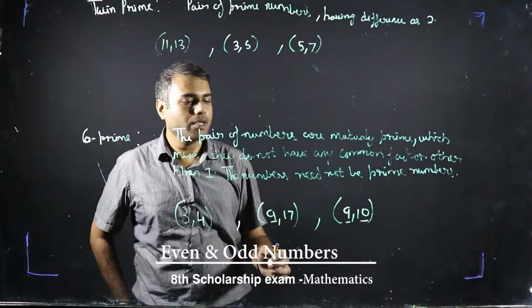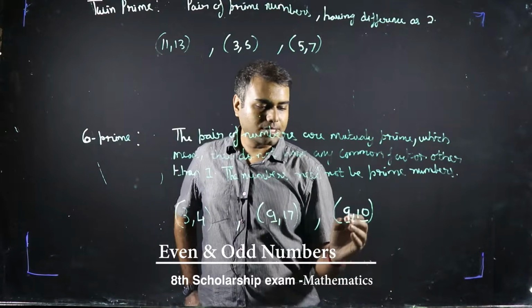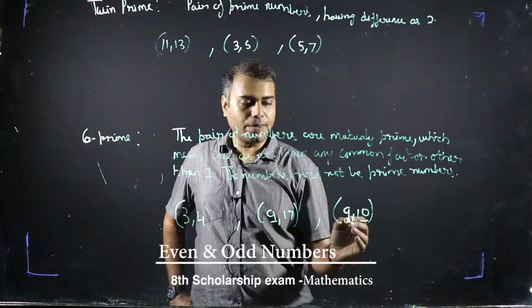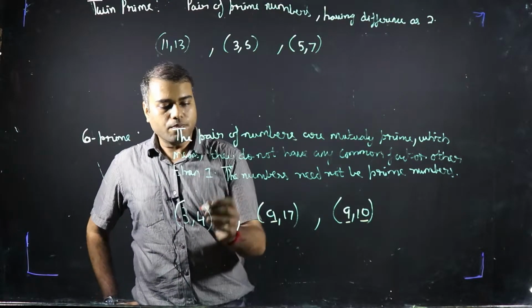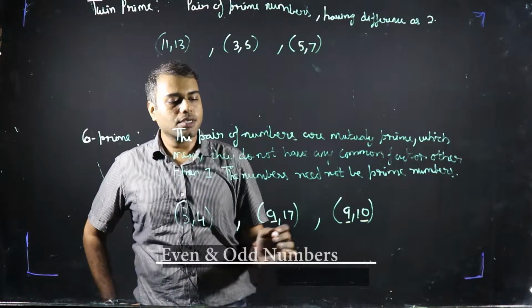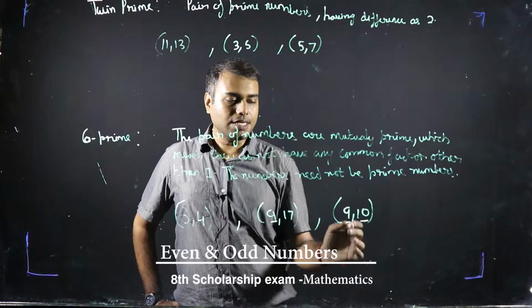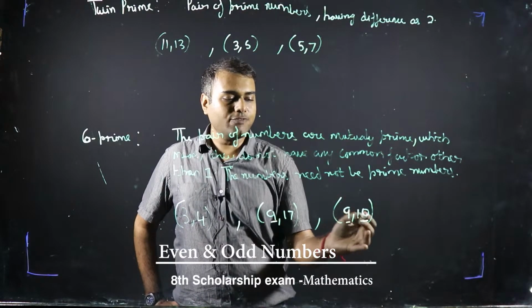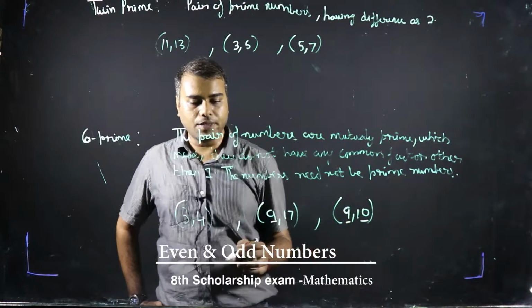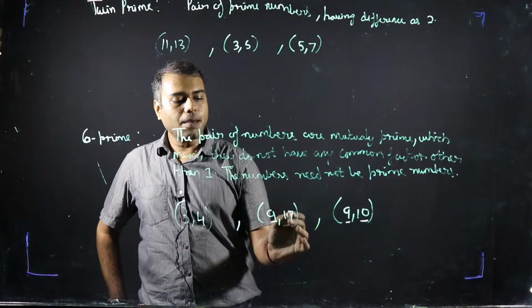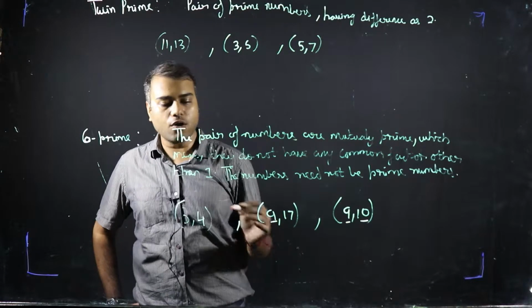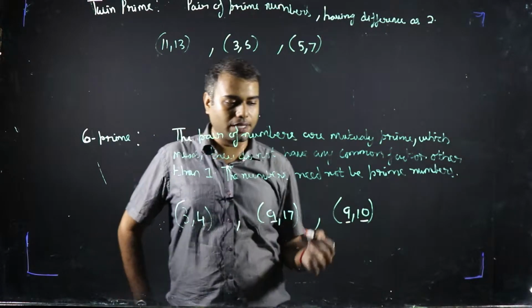Please pay attention. Individual numbers like 9 is not a prime number, 10 is not a prime number, 4 is not a prime number. So in a pair of co-primes, it is not necessary that your individual numbers are prime numbers, but what is necessary is that the pair should not have a common factor other than 1.